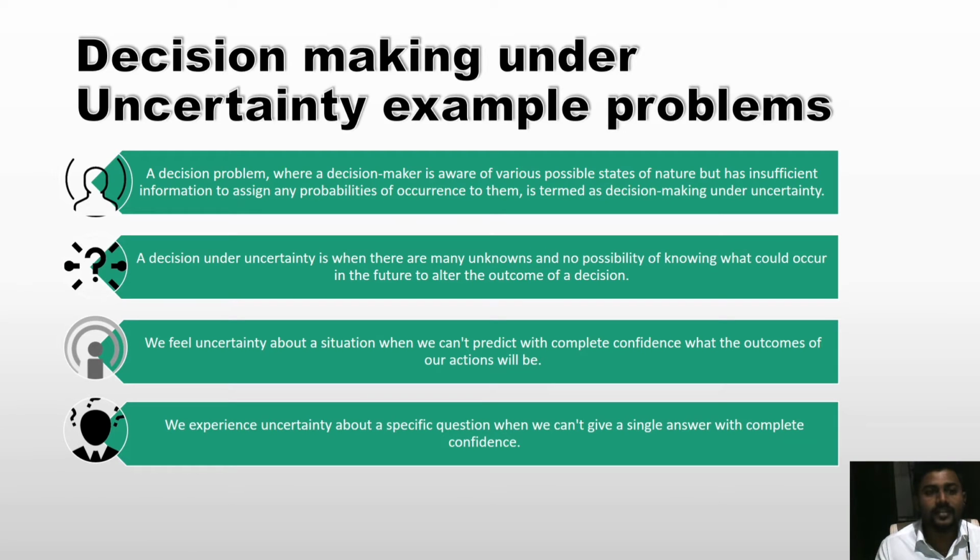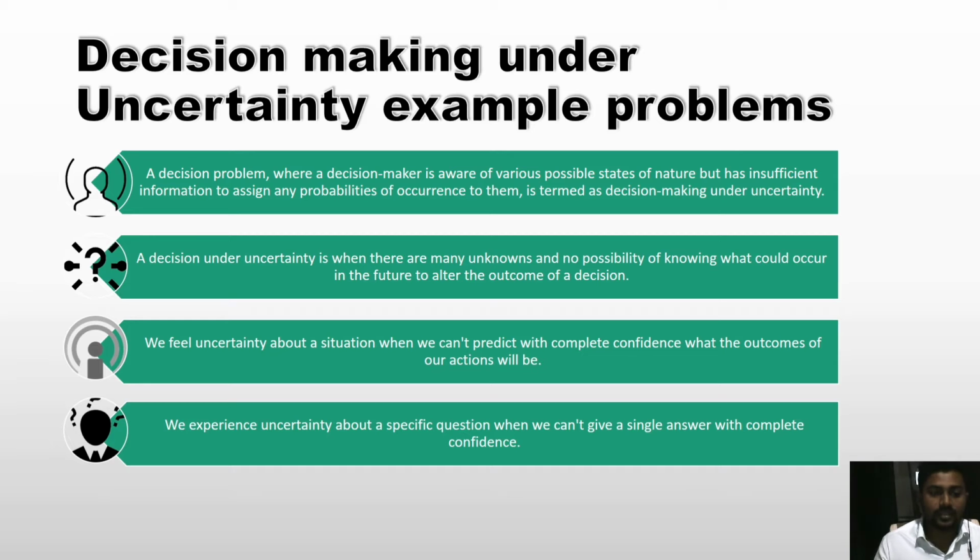Decision making under uncertainty. A decision problem where a decision maker is aware of various possible states of nature but has insufficient information to assign any probabilities of occurrence to them is termed as decision making under uncertainty. A decision under uncertainty is when there are many unknowns and no possibility of knowing what could occur in the future to alter the outcome of a decision.